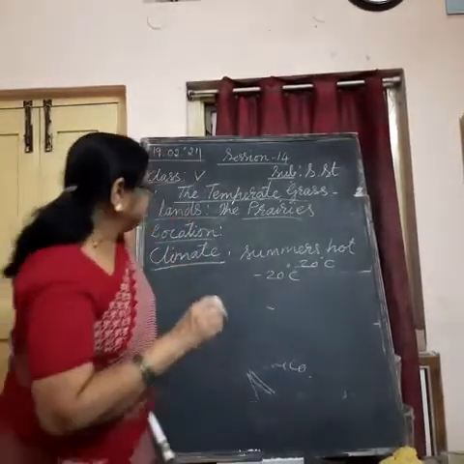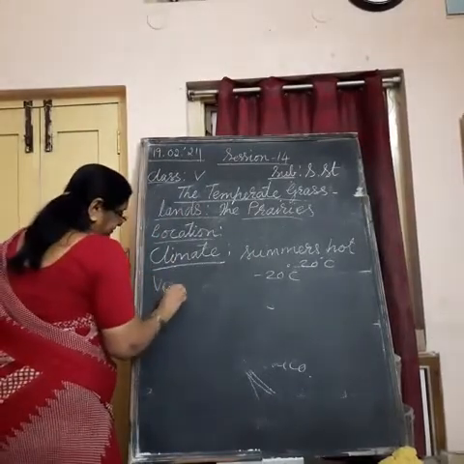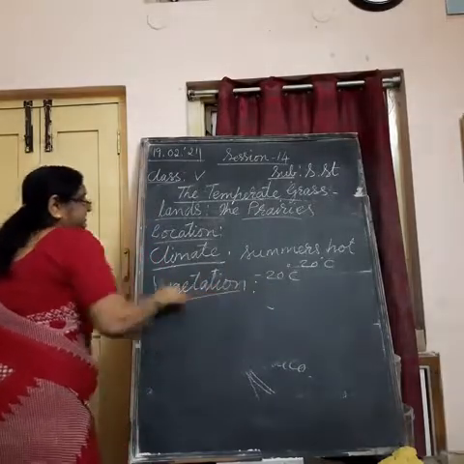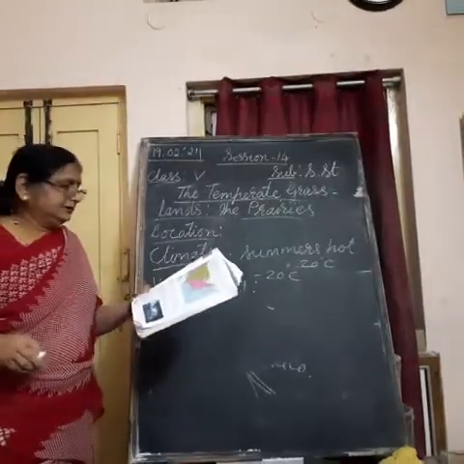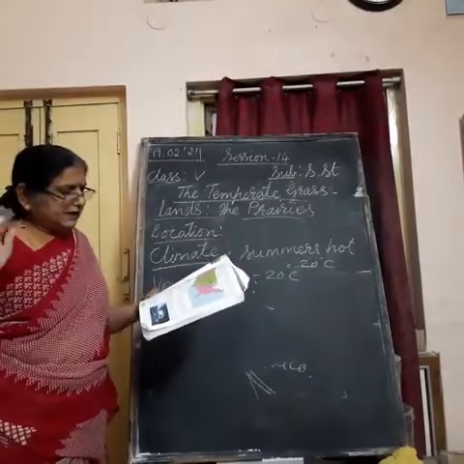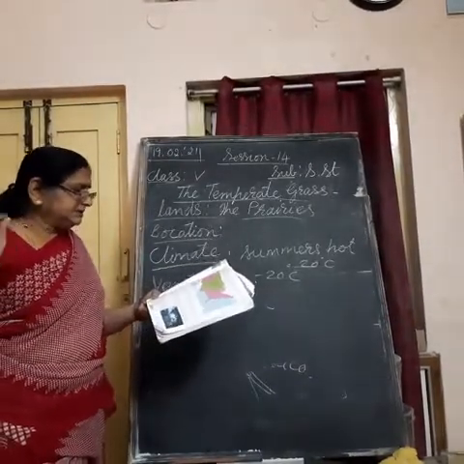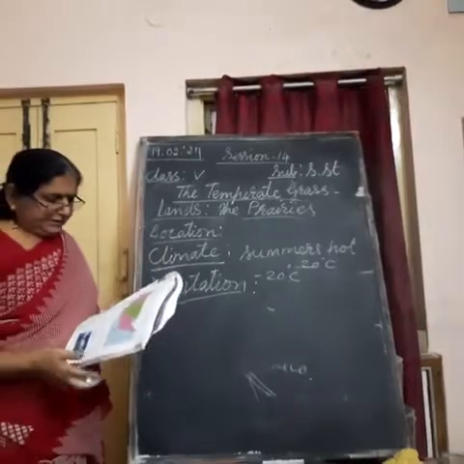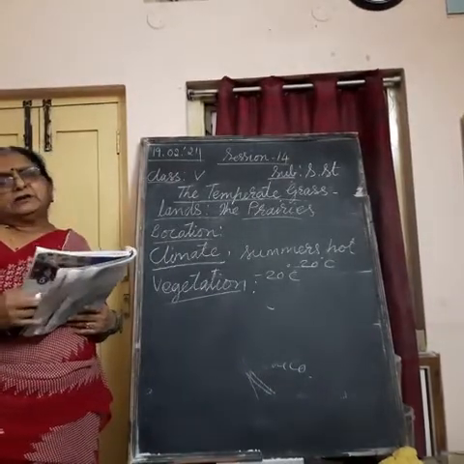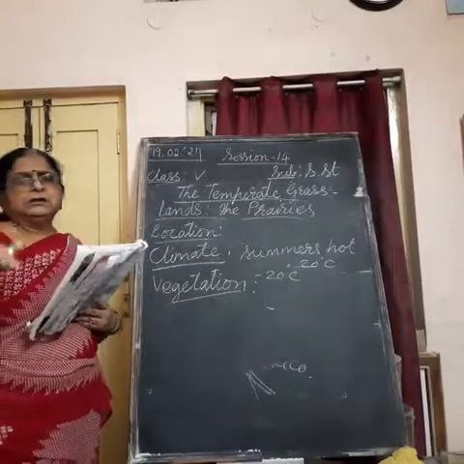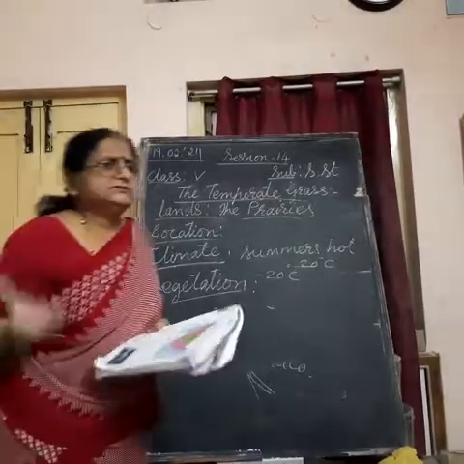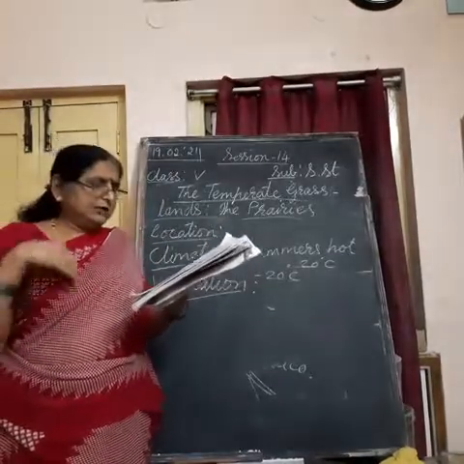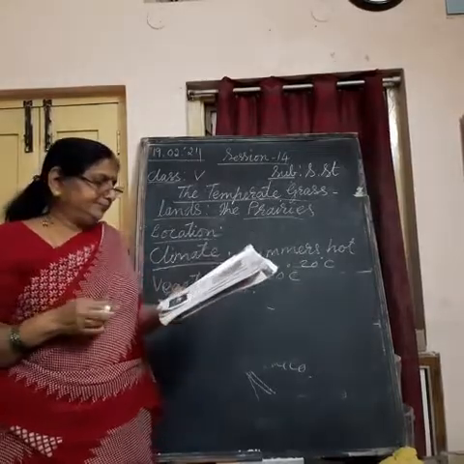Then about vegetation, means plant life. There is snowfall during winters and rainfall is less. The summers are warm. Such climate is good for growth of grass. Here, snowfall is there during the winter, summers are warm, hot, and moderate rainfall is there. Such a type of climate is suitable for growth of grass. So, grass grows here extensively.